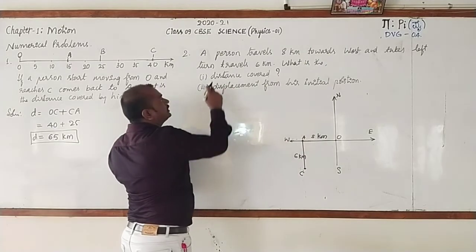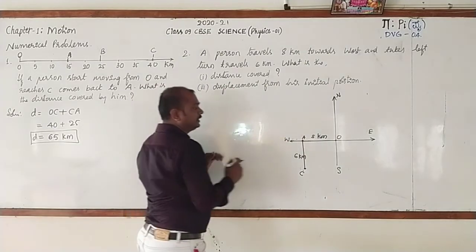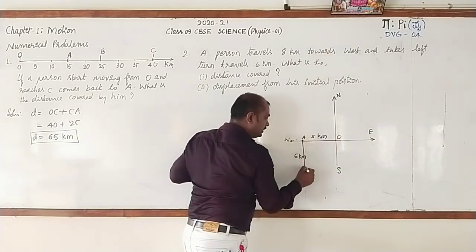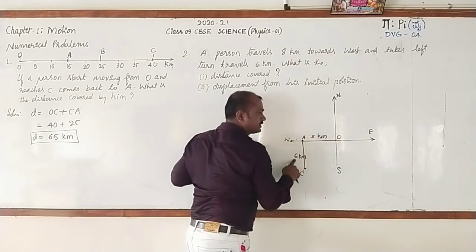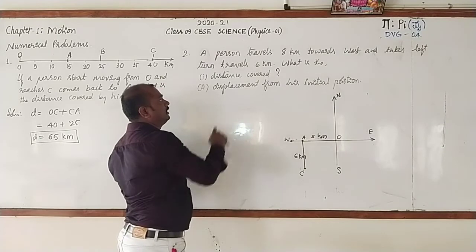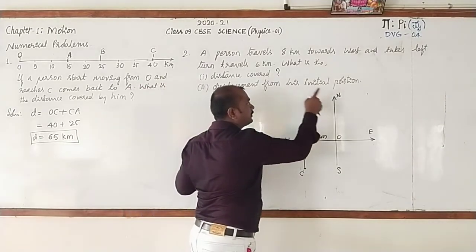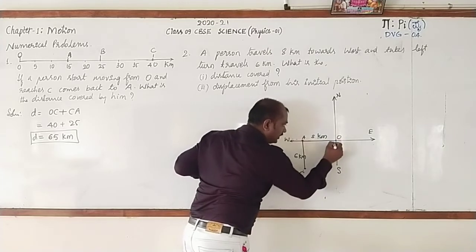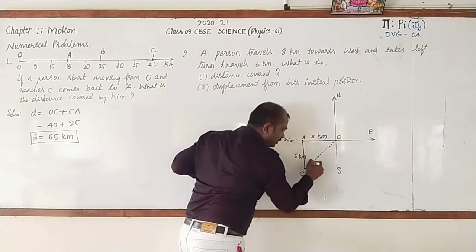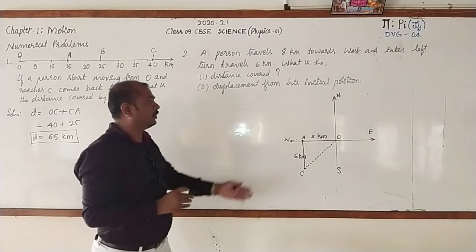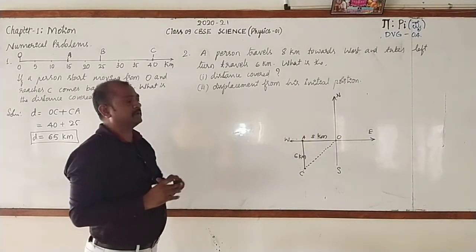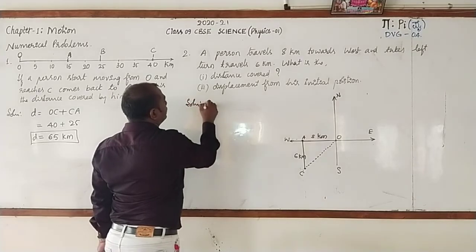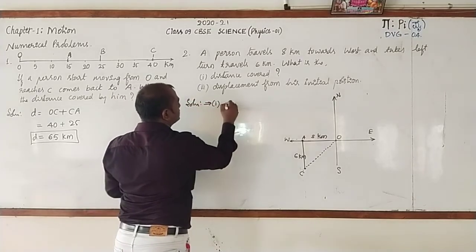Then what is the distance covered by him? The distance is O to A, then A to C. 8 plus 6, it is 14 kilometers. And they have also asked the displacement from his initial position. This is his initial position and C is the final position. You are going to find out the length of CO, which represents displacement. Let us go for answering one by one. Here, first one for distance.